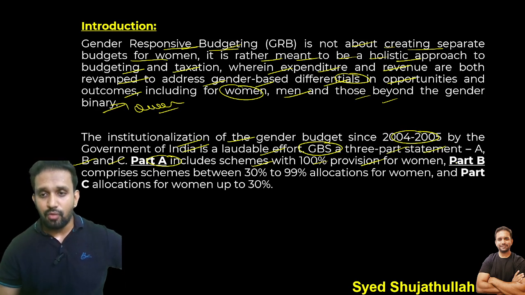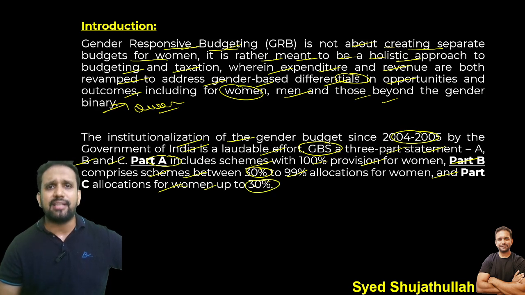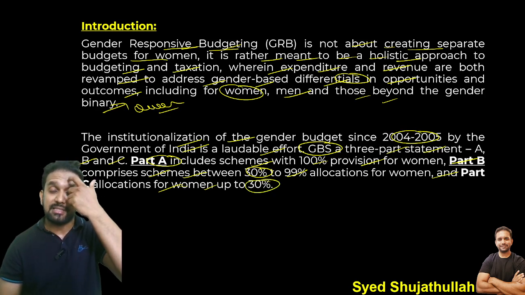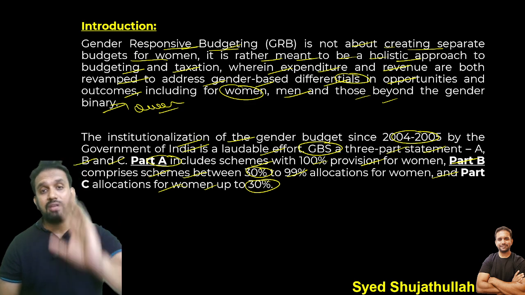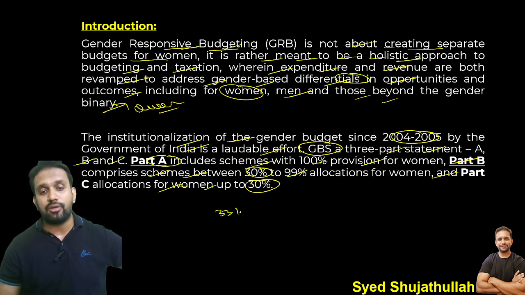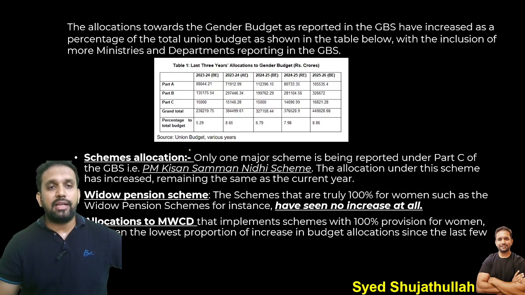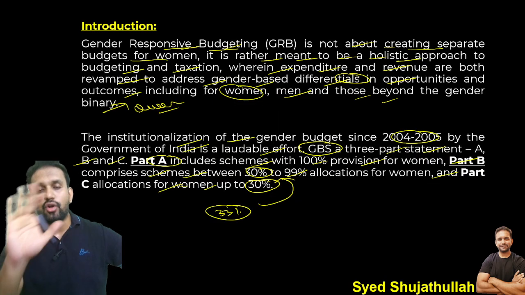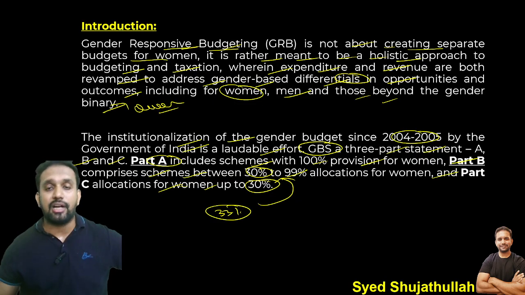Part B comprises schemes with 30% to 99% allocation, and Part C consists of allocations for women of less than 30%, just like MGNREGA. Whatever the allocations are there, 33% should be given to women. It can come under the Part B category. Clear? Yes.